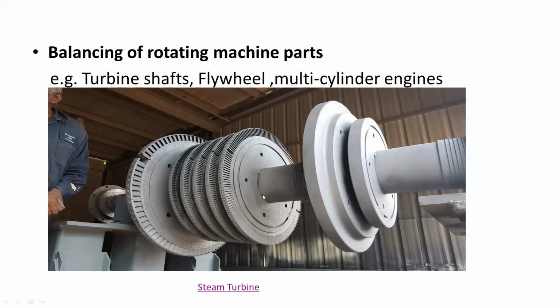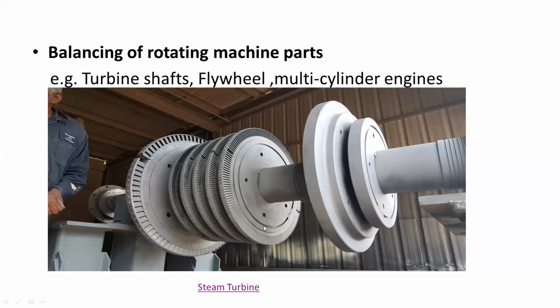So in order to reduce the vibration, we need to balance the complete rotating part. These rotating parts are turbine shafts, flywheels, and multi-cylinder engines. For this, we will need some mathematical analysis, and that analysis we will learn in dynamics of machinery.